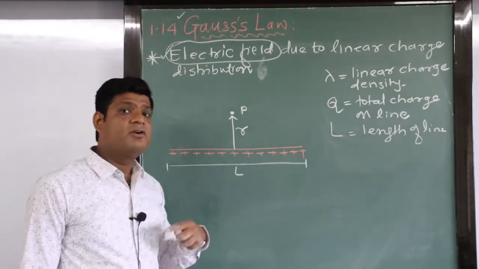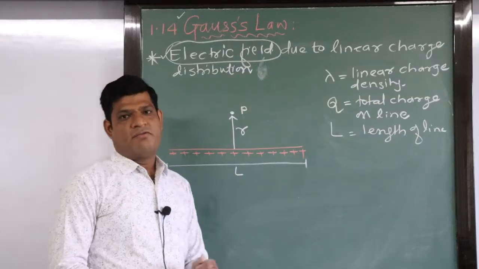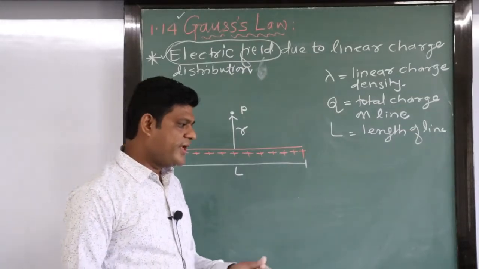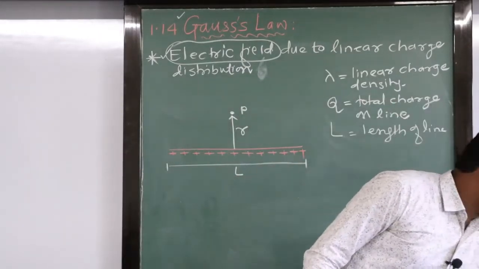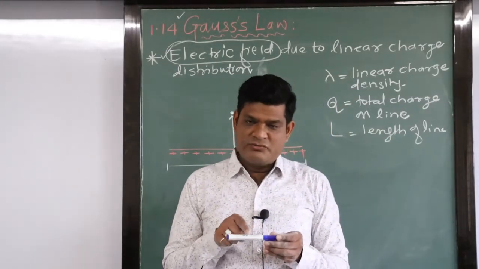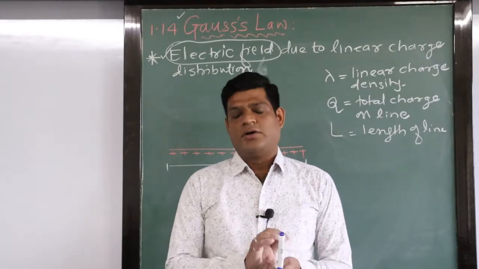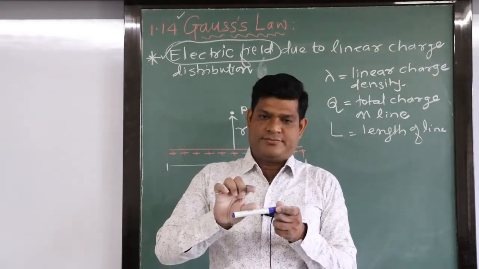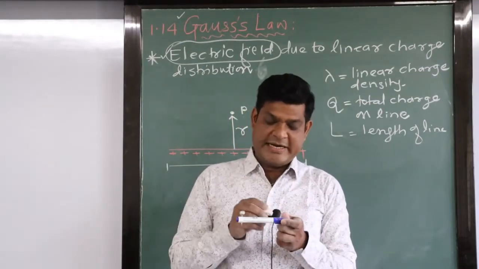First of all, we will find the Gaussian surface. For that purpose, we have a line, on which positive charges are uniformly distributed. The point P is kept at a distance r.